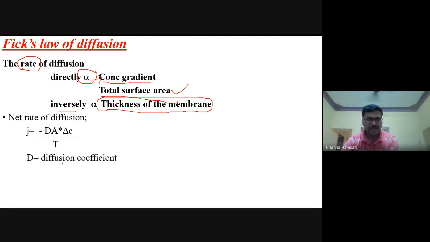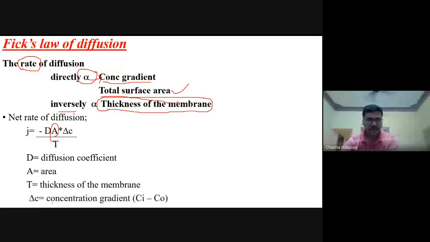D is the diffusion coefficient, A is the total surface area available for diffusion, T is the thickness of the membrane, and delta C is the concentration gradient. The minus sign indicates that the movement is occurring from the region of higher concentration to the area of lower concentration. Did you follow this formula?